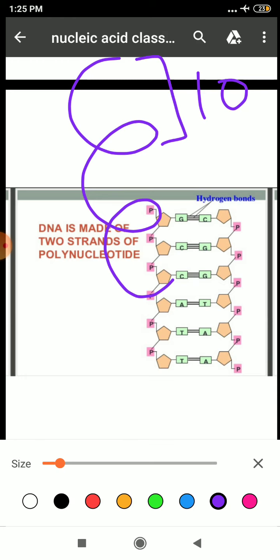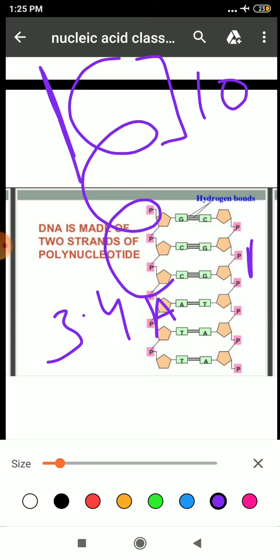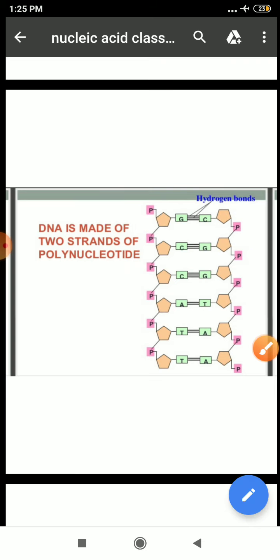And then the pitch would be about 34 angstrom. What is the 34? This pitch. And the distance per base pair, per base pair means this and this, is 3.4 angstrom. Clear?